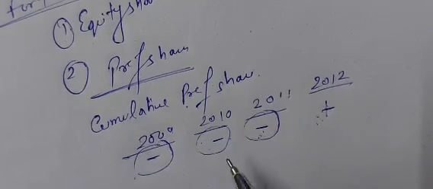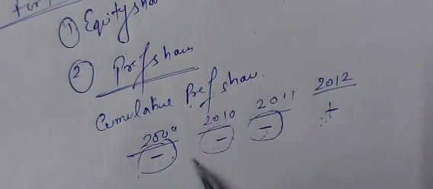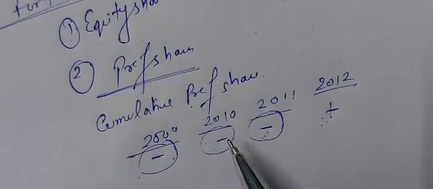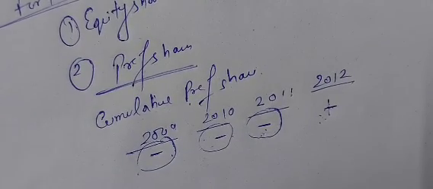So what is cumulative? It's adding up. What are we adding up? We are adding up the dividends of the loss years, when the company failed to pay the dividend. Now these dividends are being added up and paid in the year of the profit. This is cumulative preference share.